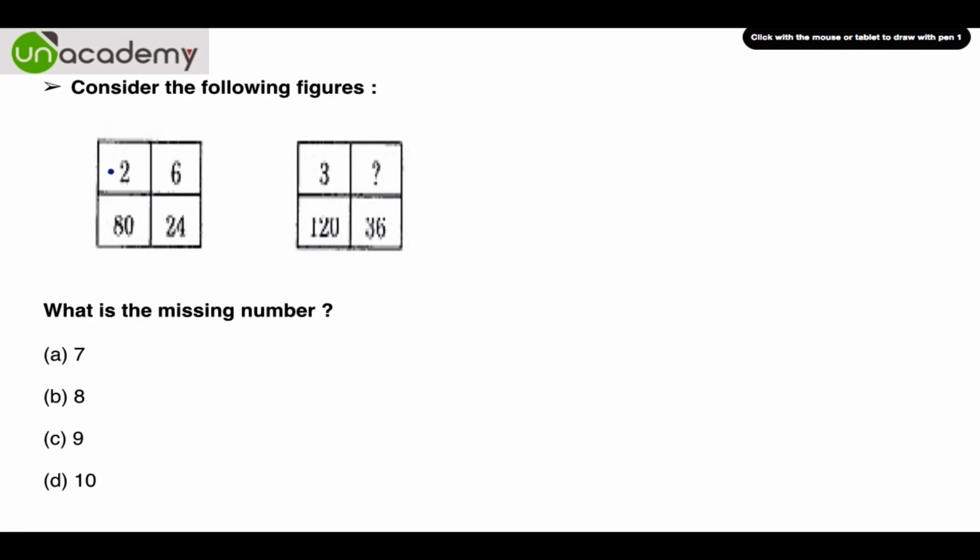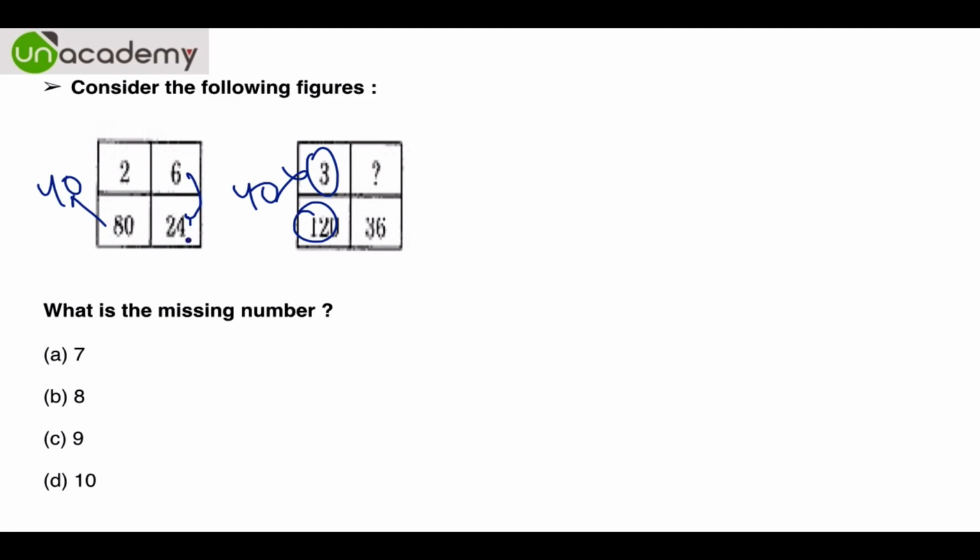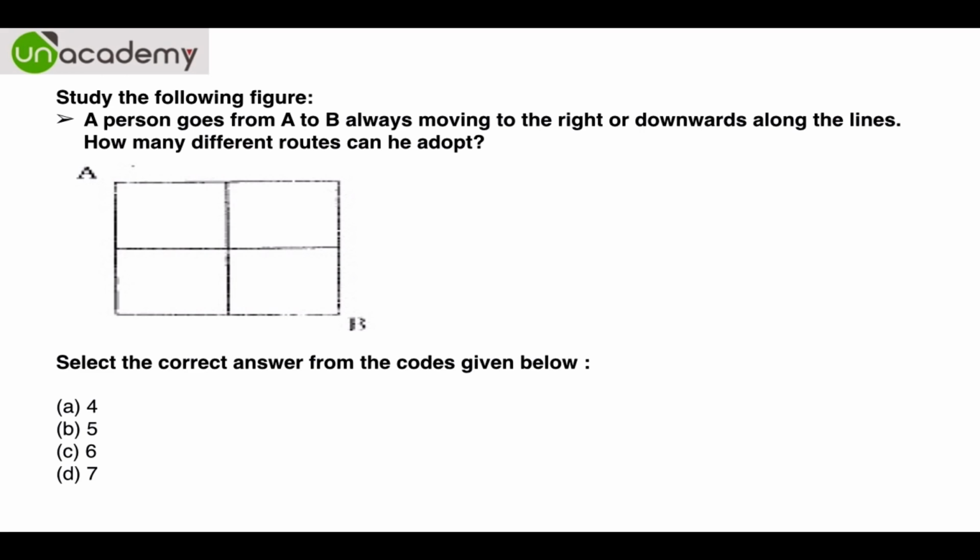Then consider the following figures. It's absolutely understood, since 120 divided by 3 is equal to 40. Similarly, 80 divided by 2 will be 40, and 24 divided by 6 is 4. So 36 divided by 9 is equal to 4. So the answer is 9. A very, very simple question.